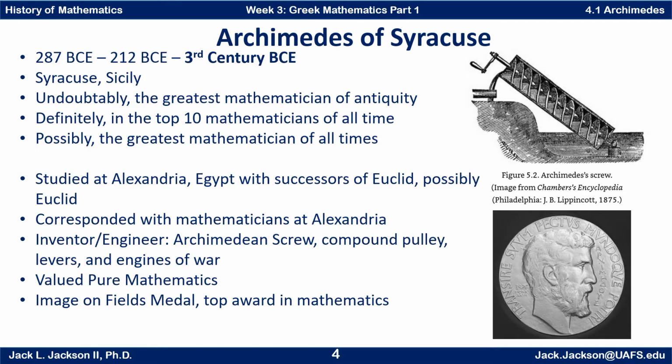Certainly, some students today know many things that Archimedes didn't know about mathematics because they were created, invented, discovered in those centuries between Archimedes and today. Certainly, folks like Gauss or Euler knew much more mathematics. Those are a couple others that are contenders for top mathematician of all times.